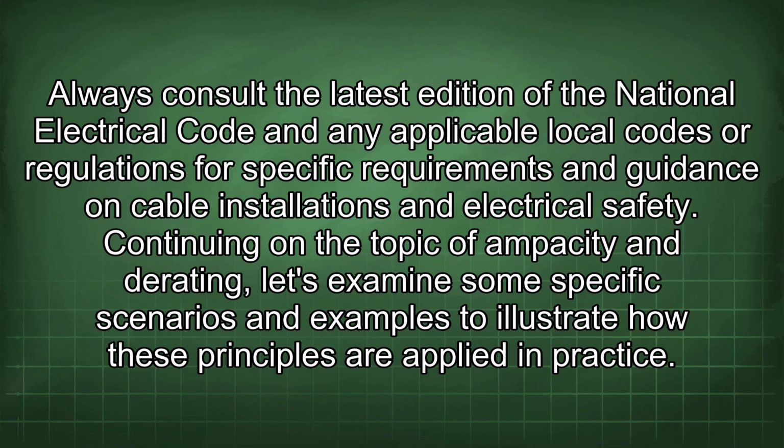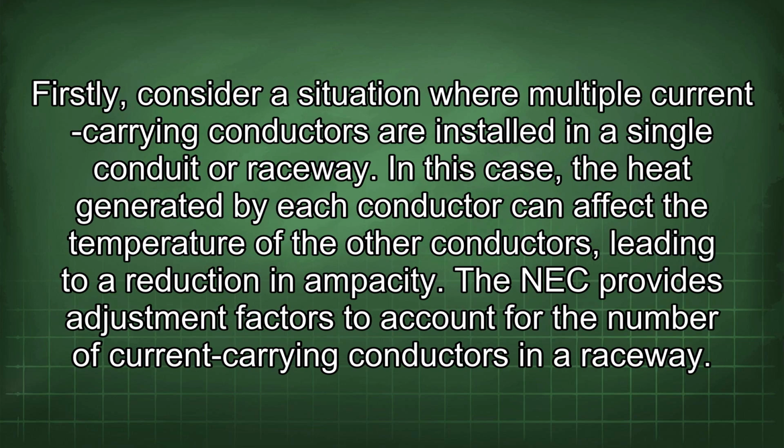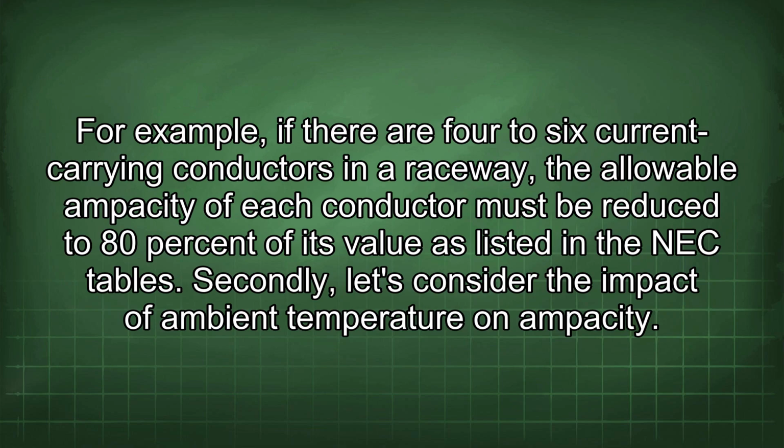Continuing on the topic of ampacity and derating, let's examine some specific scenarios and examples to illustrate how these principles are applied in practice. Firstly, consider a situation where multiple current-carrying conductors are installed in a single conduit or raceway. In this case, the heat generated by each conductor can affect the temperature of the other conductors, leading to a reduction in ampacity. The NEC provides adjustment factors to account for the number of current-carrying conductors in a raceway. For example, if there are 4 to 6 current-carrying conductors in a raceway, the allowable ampacity of each conductor must be reduced to 80% of its value as listed in the NEC tables.